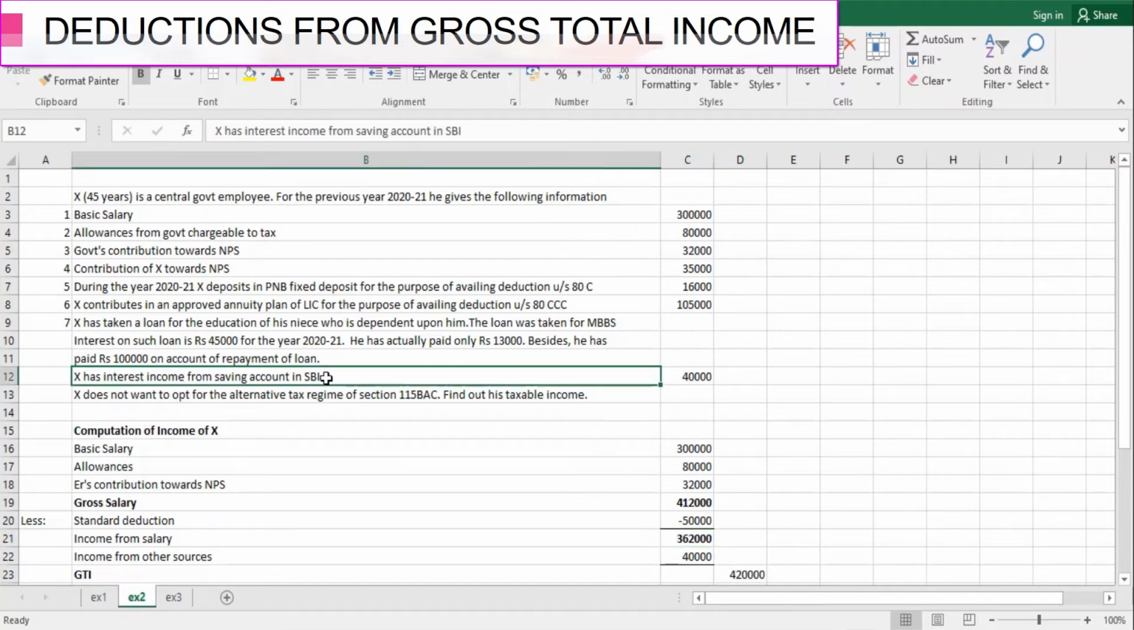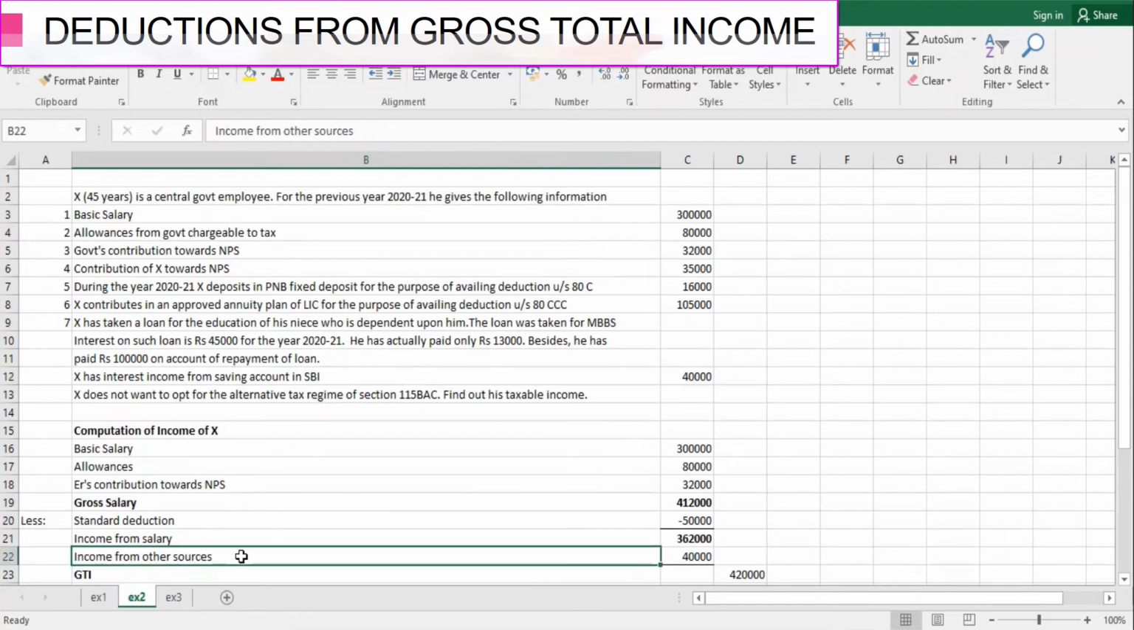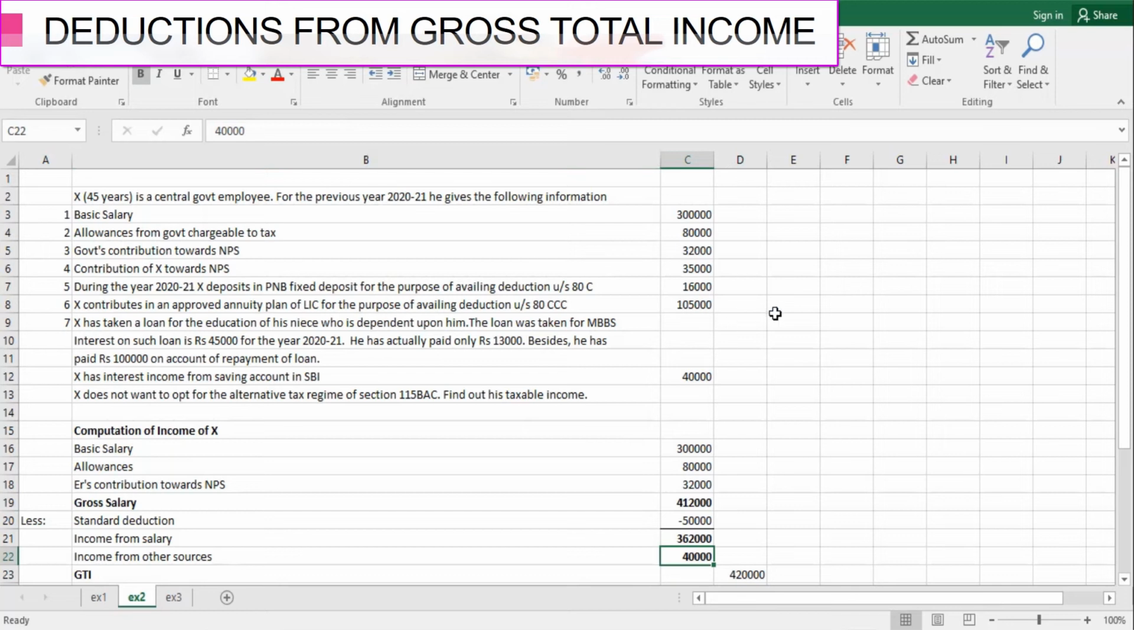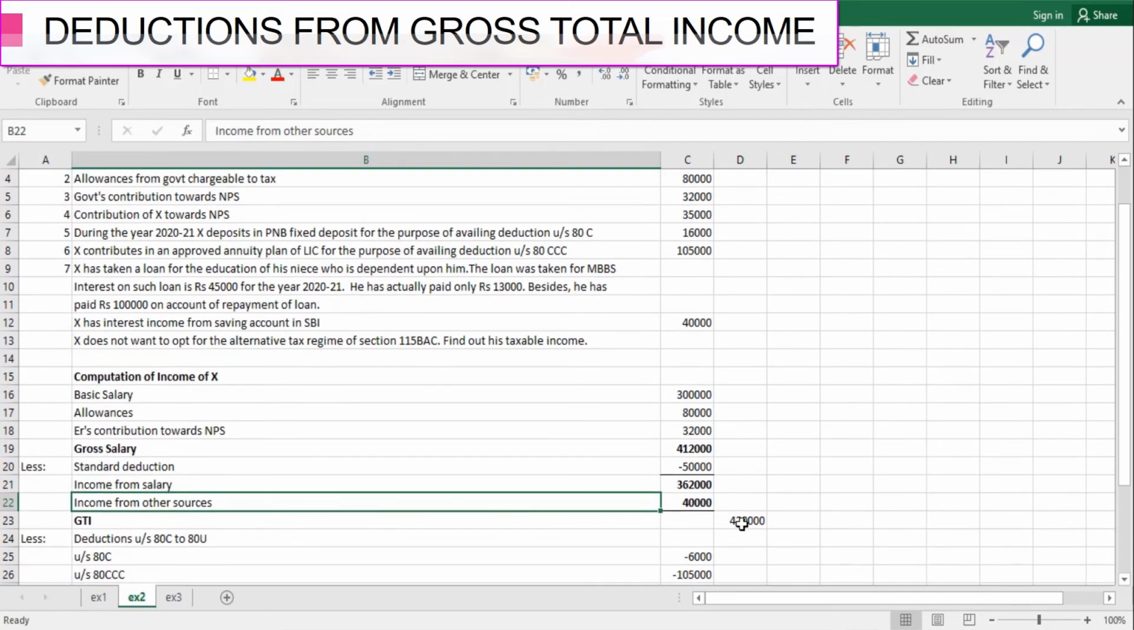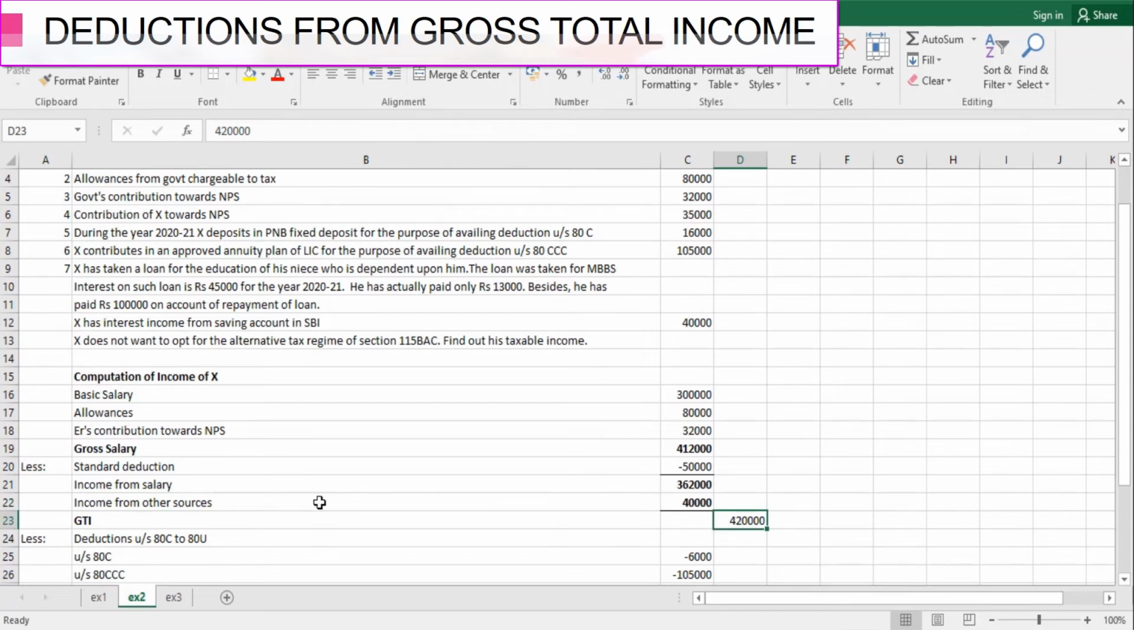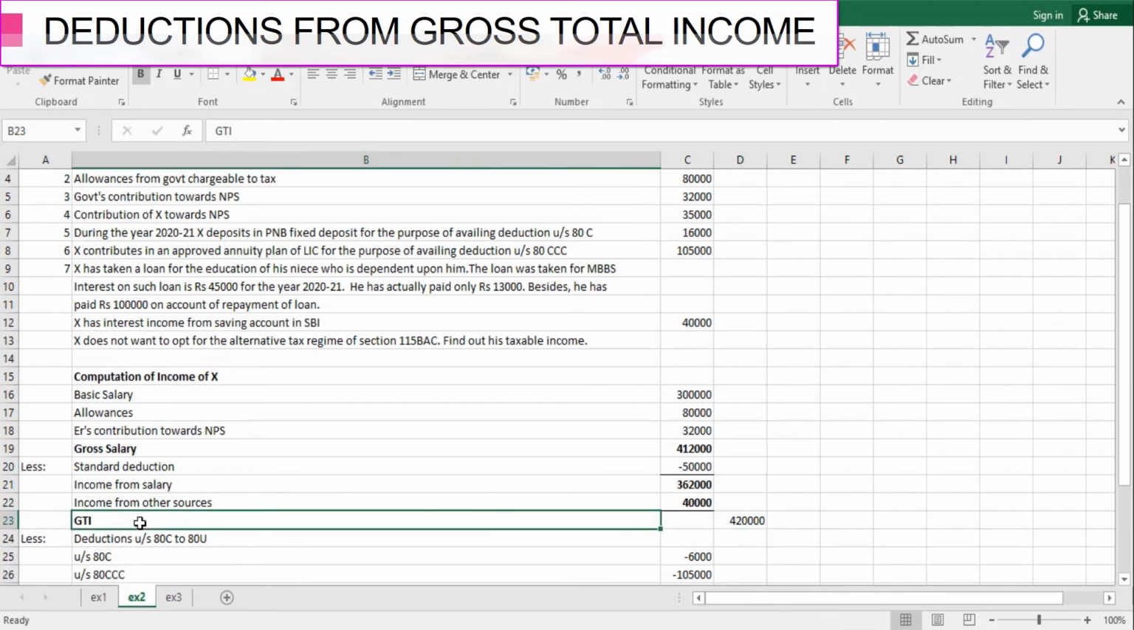In the last part, it is mentioned that he is also having interest income from saving account in SBI. This interest income is chargeable under the head income from other sources. So he has this income from other sources, which is saving bank account income, 40,000. Let's add this to arrive at his gross total income. Salary income 3,62,000, income from other sources 40,000. His gross total income will be rupees 4,20,000. Now you have to allow the deductions from the gross total income. Deductions are allowed under section 80C to 80U. Now we are going to discuss these deductions one by one.